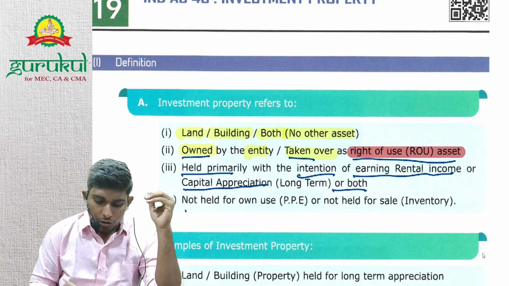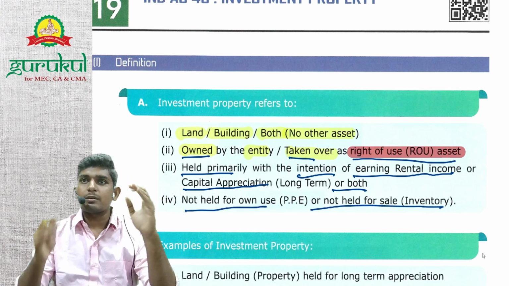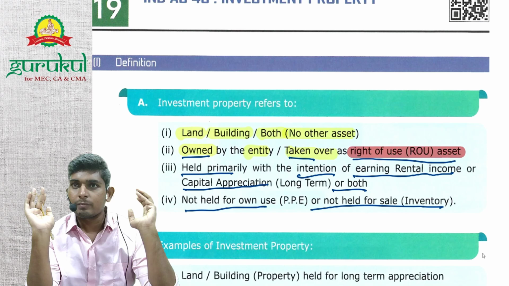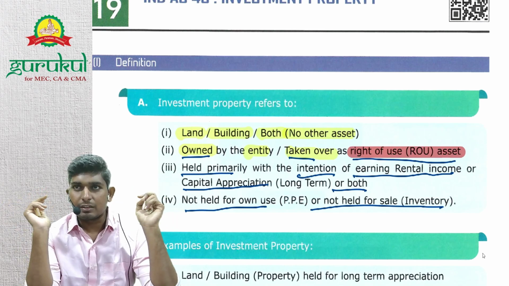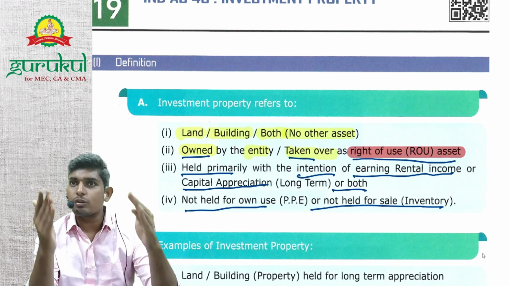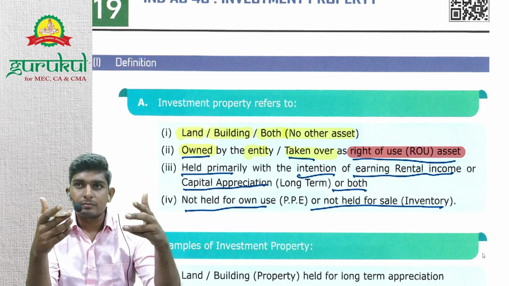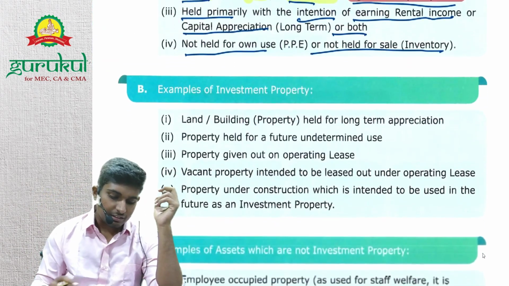Next, not held for own use and not held for sale. That property should not be used for own use. If it is own use, then it's PPE. And if you are selling it in the ordinary course of business, then it's inventory for you. Maybe you're a real estate company, then you won't treat it that way. Real estate companies want profit, right? But they can't treat it as investment property. It's their inventory. Understood? So let's understand some examples.